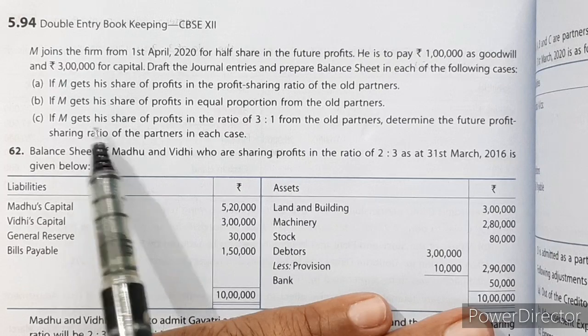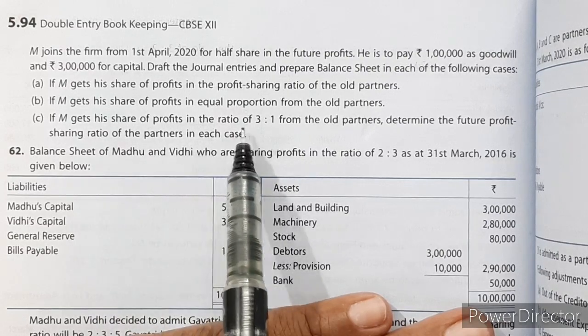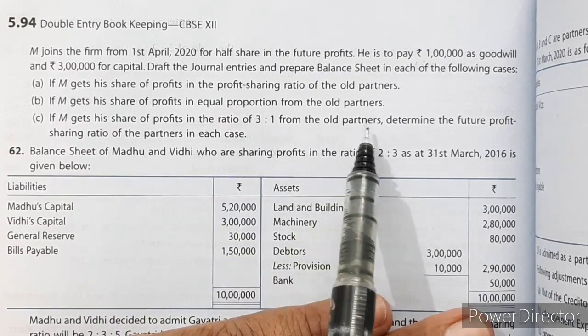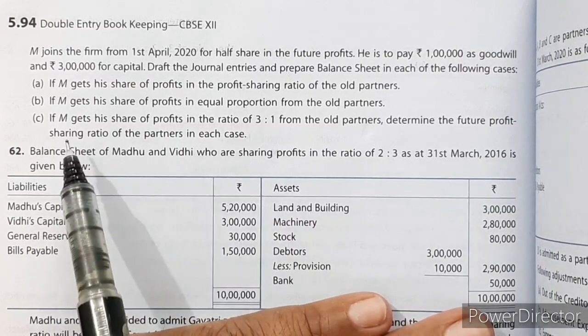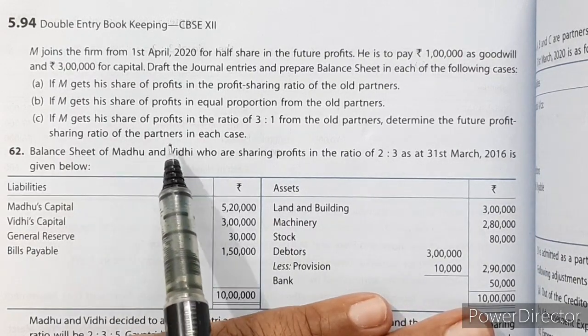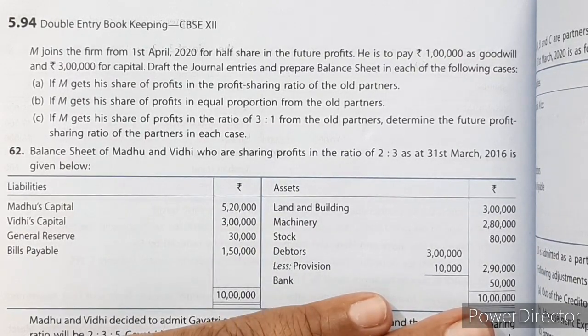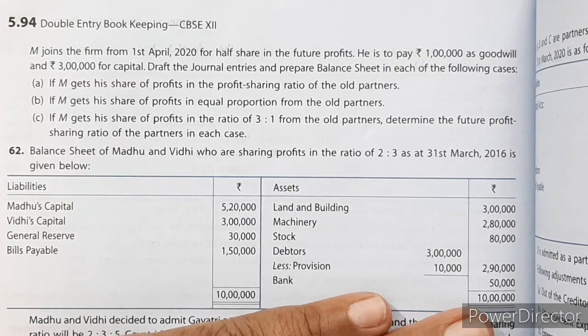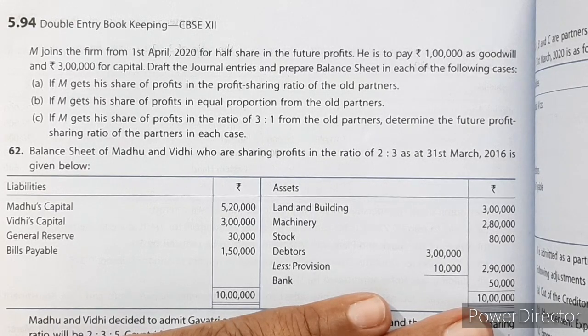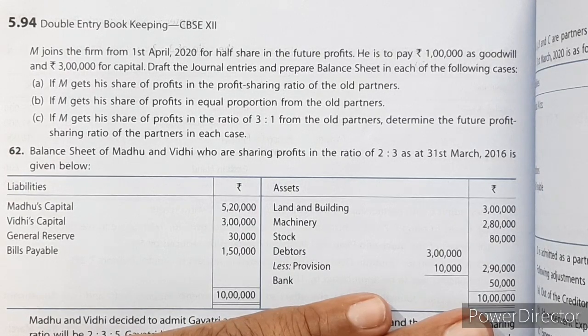Then if M gets his share of profits in the ratio of 3:1 from the old partners. Determine the future profit sharing ratio of the partners in each case. Now you can refer to the I button which I am providing you here for the complete information on calculation of sacrificing ratio, gaining ratio and new profit sharing ratio, which will be helpful for solving this question. Let us solve this.